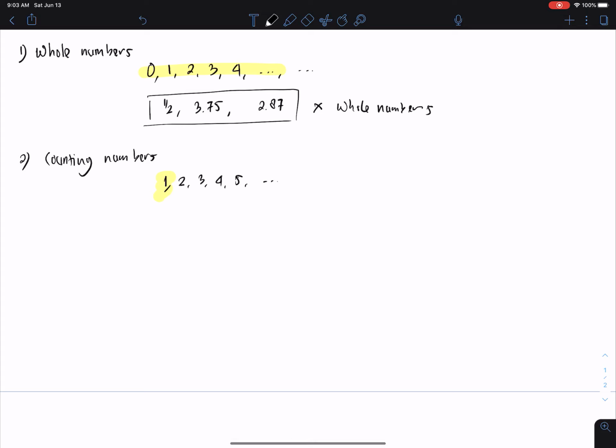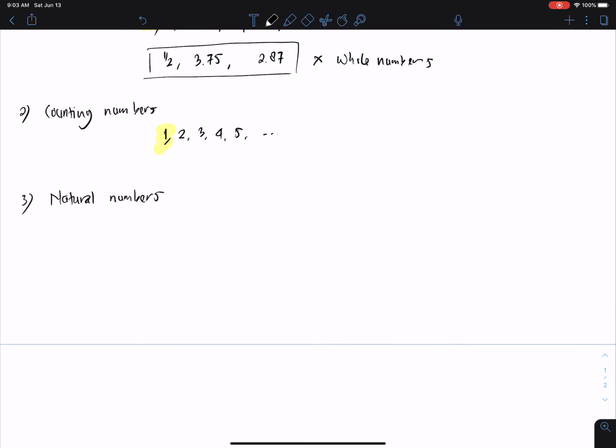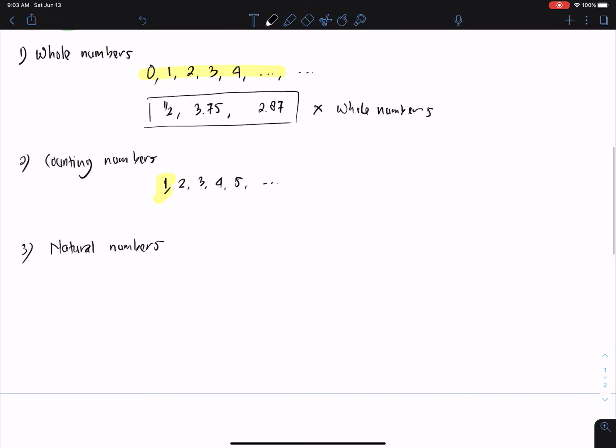And then the next one, let us get to know the meaning of natural numbers. The natural numbers can mean either counting numbers or also whole numbers, depending on the subject. Because different references or different authors might have different definitions about it.